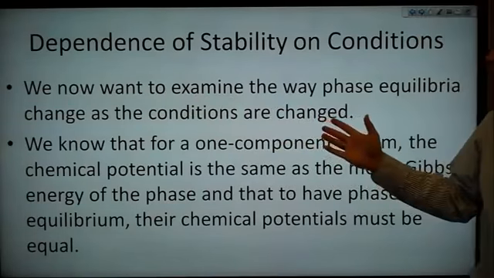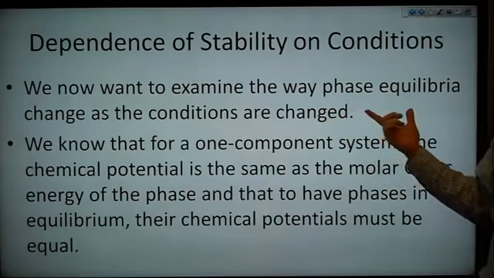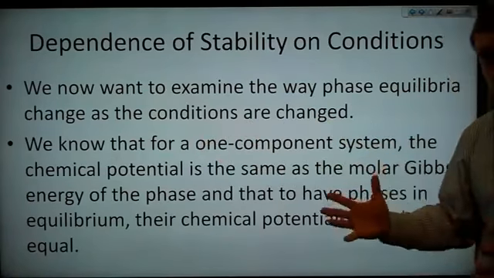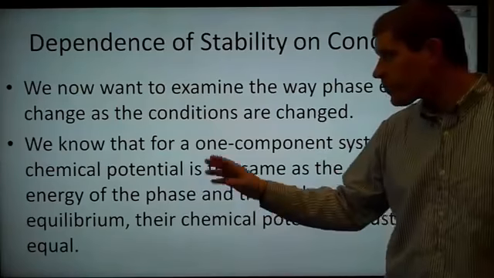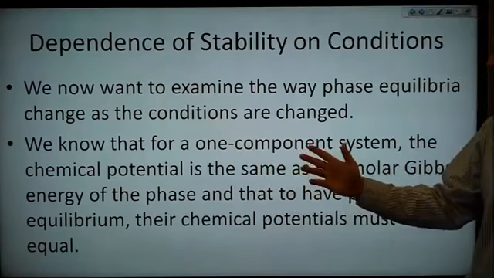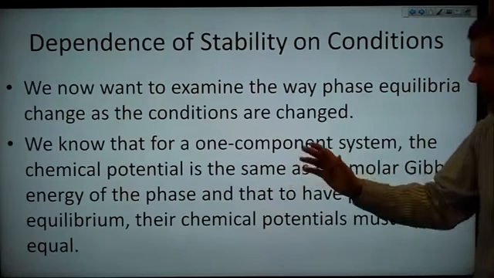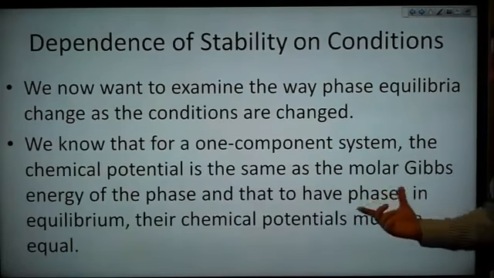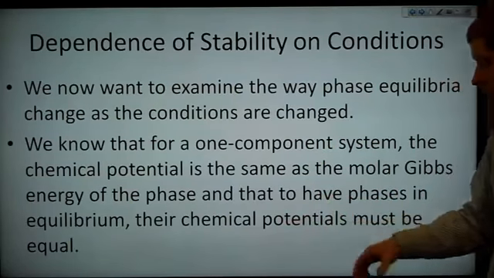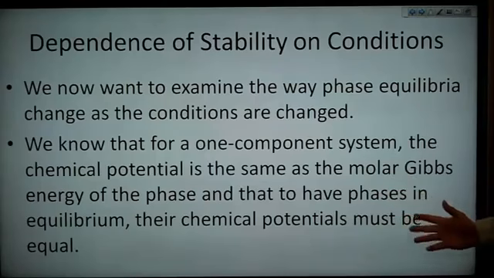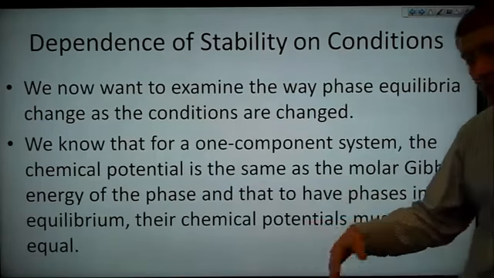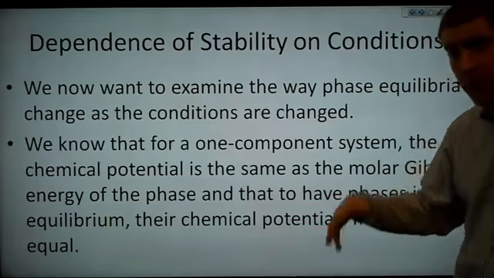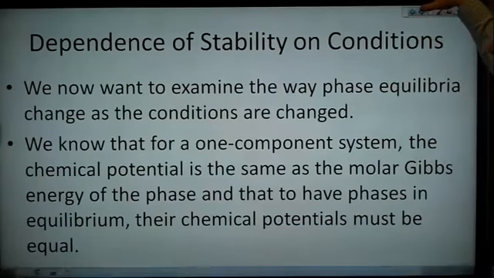So we want to now examine the way that phase equilibria change as the conditions are changed, say, pressure or temperature. We know that for a one-component system, the chemical potential is the same as the molar Gibbs energy of the phase, and that to have two or more phases in equilibrium, the chemical potentials have to be equal. That's what we saw in the last section.